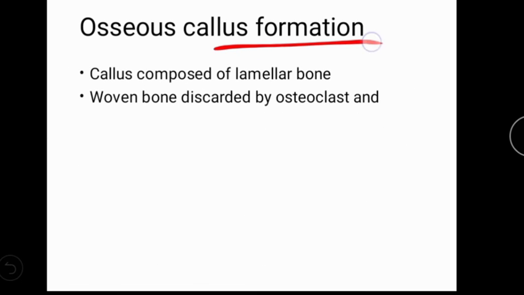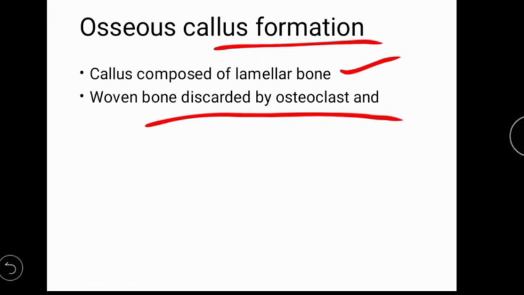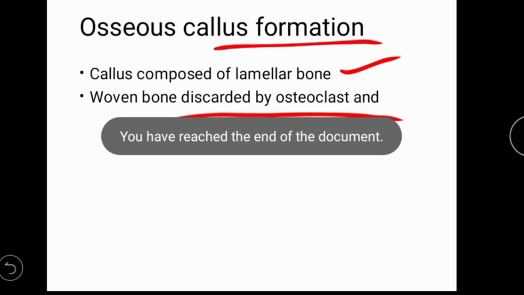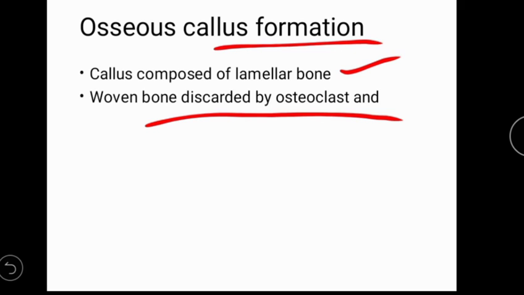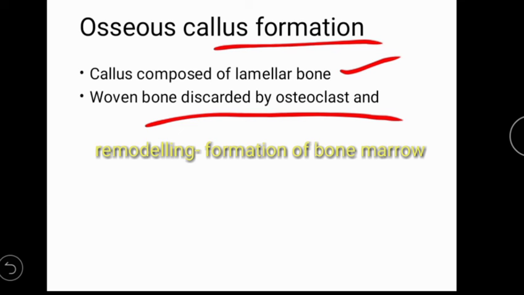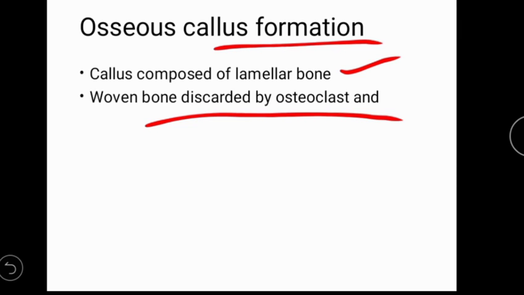Then osseous callus formation, which is formed by lamellar bone; woven bone is discarded in that phase. Then lastly remodeling. In remodeling we know what happens: there will be formation of lamellar bone, osteoclastic activity occurs, and the bone marrow cavity is formed. These are all about the fracture healing and wound healing of the pathology.